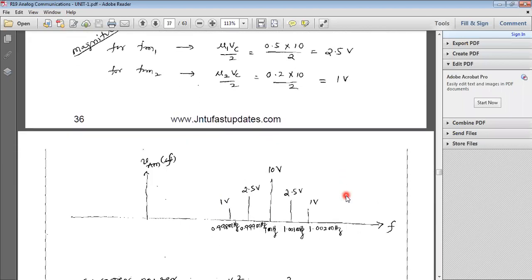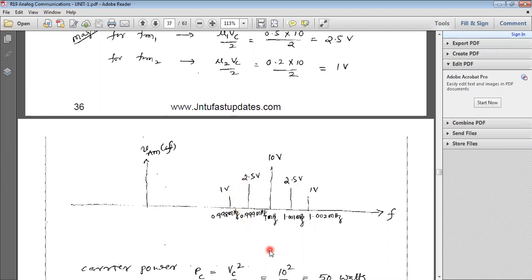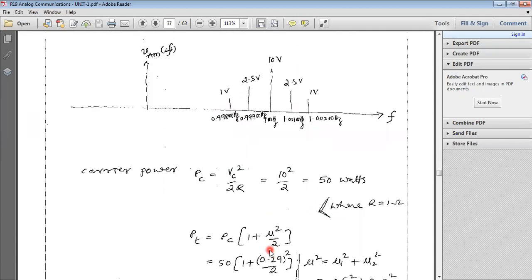At the carrier we have 1 megahertz. Already you know this is the upper sideband side and this is the lower sideband side. So 1.001 megahertz for the first signal and 1.002 megahertz for the second signal. Represent the frequencies and corresponding magnitudes, 2.5 volts and 1 volt. Similarly, represent the lower sideband side, that is LSB. So this is the frequency spectrum.